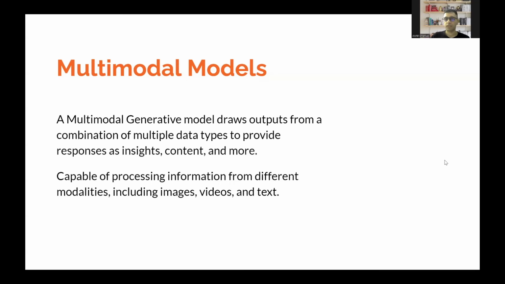So these are the models which draw outputs from a combination of multiple data types to provide responses and insights, content, and more. These are capable of processing information from different modalities, including image, videos, text. You can also have audio here.